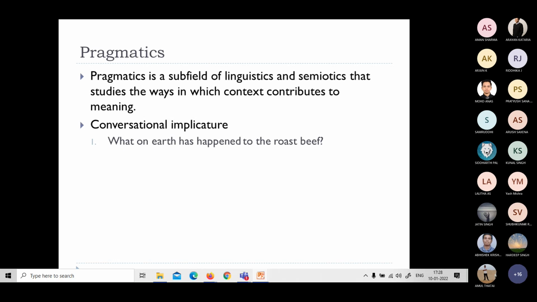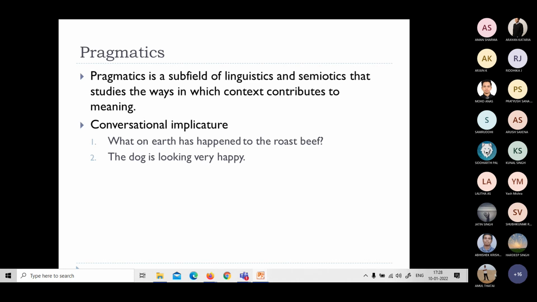In the case of conversational implicature, look at this sentence. Somebody says, what on earth has happened to the roast beef? Can I answer this question? No. The dog is looking very happy. These two may be uttered or observed by the person who asks the question: what on earth has happened to the roast beef?